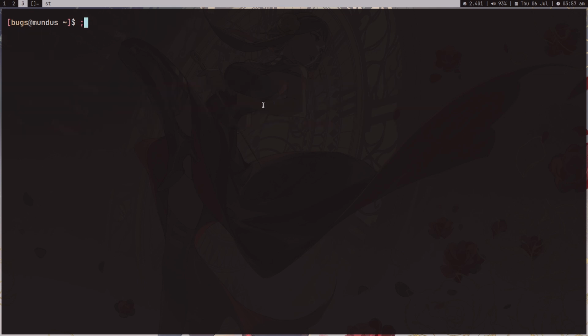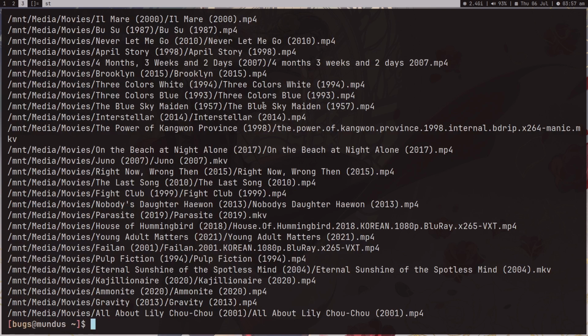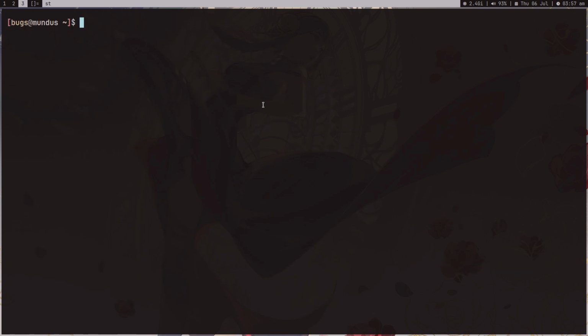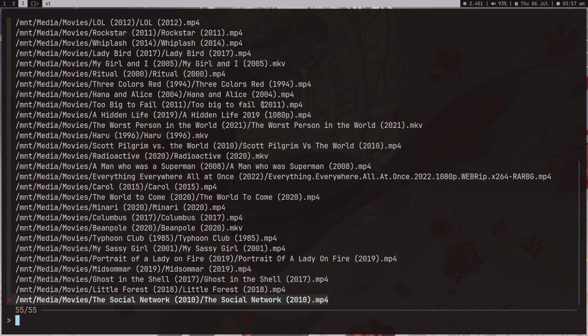All right, this is the command: /mnt/media/movies. What this command is going to do is only list out all the MKV and MP4 files. And now what I can do is pipe this in. We want to make it voice controlled, so I'll pipe this into fzf, but if I press enter, it's going to give me this menu, which I don't want.